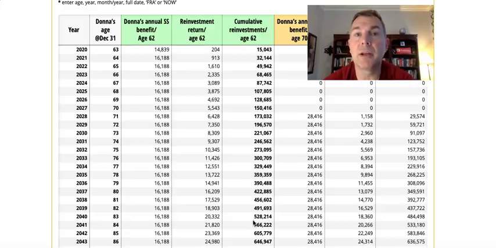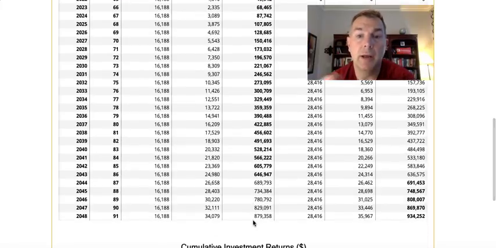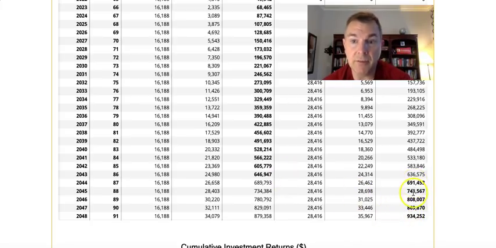If you get 4% real return on your Social Security, if you're going to reinvest Social Security, it's not a bad idea to take it early for sure. And the reason for that is because you're most likely going to have more money when you die than you would if you waited till later. And here's just, again, the fact. She does have more money when she's 91. She has more money when she's 87, 88, 89, 90, 91. But up until that point, she has significantly more if she had taken it early, for sure.